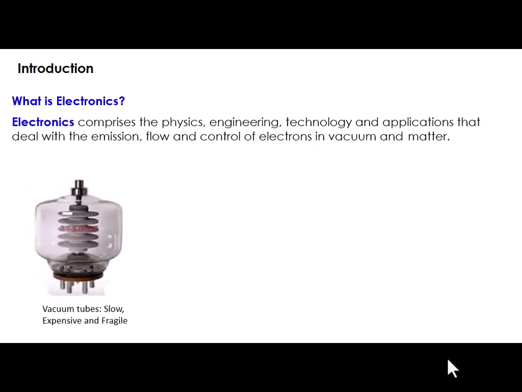These vacuum tubes are basically glass tubes made completely vacuum and consisting of several electrodes. Some vacuum tubes consisted of 2 electrodes, some of 3 electrodes, some of 4 electrodes and so on. Depending upon the number of electrodes in the tube, they were called either diode, if it has 2 electrodes, a triode, if it has 3 electrodes, or a tetrode and pentode and so on.